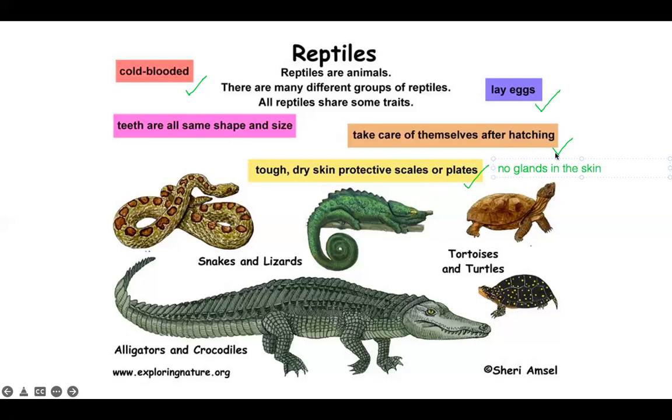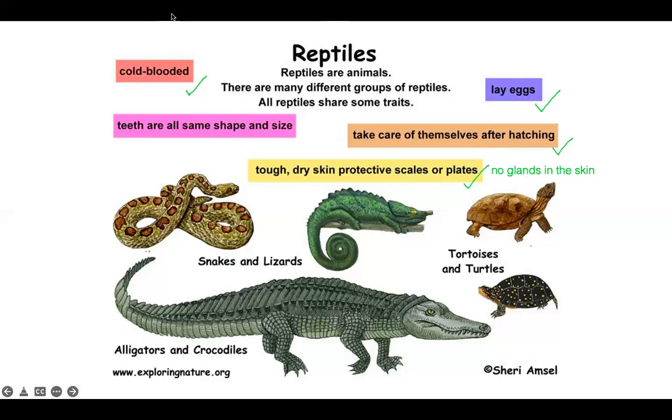No glands in the skin. Okay, other points, I'll move to the next slide. So please write down these things. Cold-blooded, they lay eggs. They take care of themselves after hatching these eggs. They have dry protective skin with scales or plates and no glands.